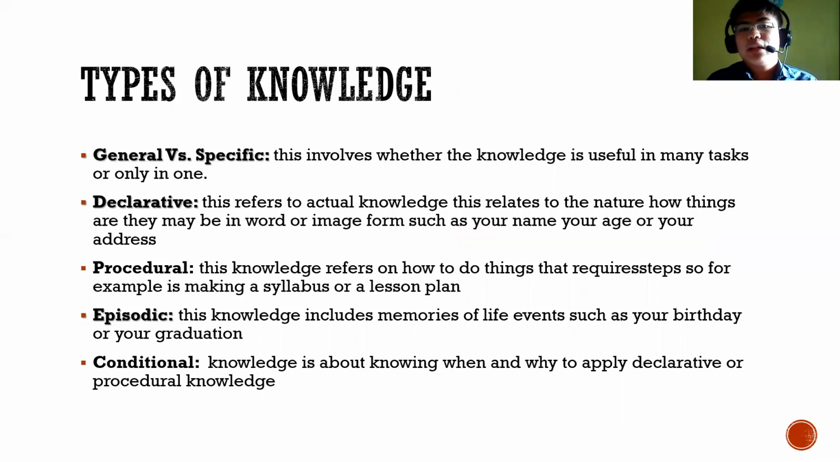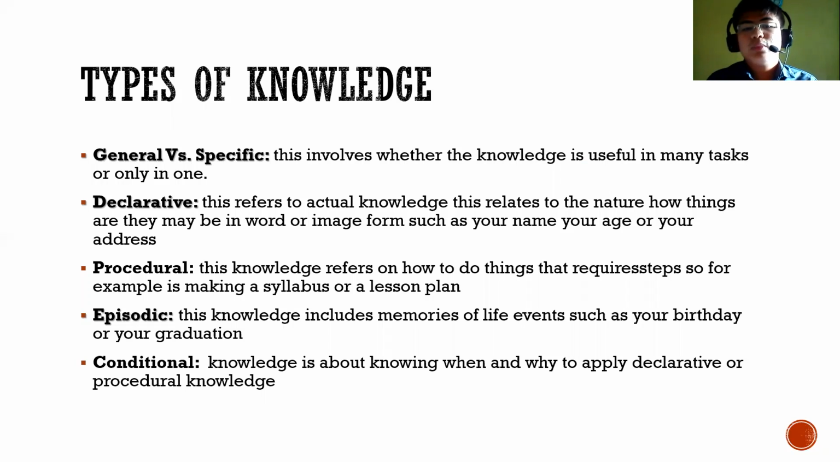The second one is declarative. This refers to the actual knowledge. This relates to the nature of how things are, maybe in word or image form, such as the name, age, or address of a specific learner or a specific person.